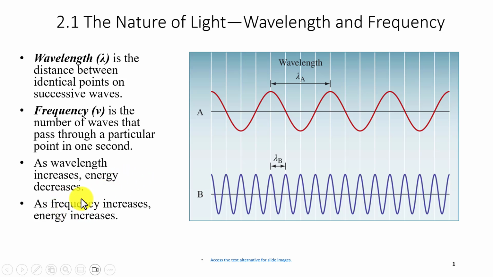So a high frequency wave is a high energy wave. This is then the relationship. Shorter wavelength, higher frequency, higher energy. Longer wavelength, lower frequency and lower energy.